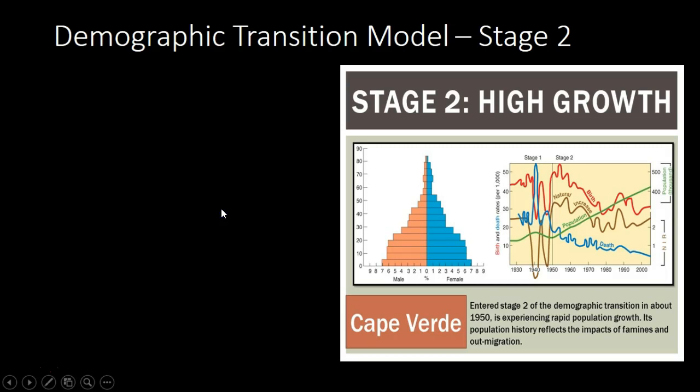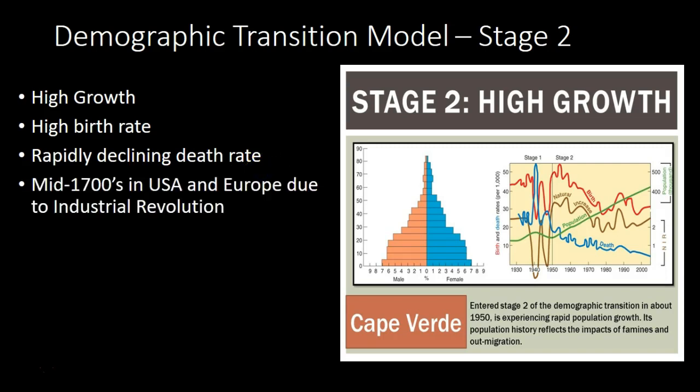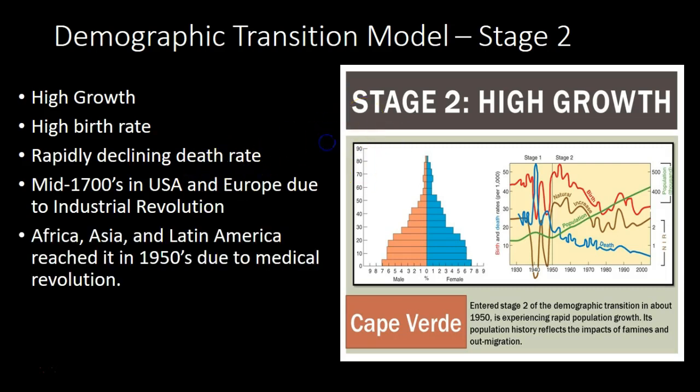Demographic transition model stage 2: high growth, high birth rate, rapidly declining death rate. So we're having a lot of babies being born, and they're not dying as quickly as before. People are growing to be older. In the mid-1700s in the U.S. and Europe, this occurred due to the Industrial Revolution, which allowed us to have greater inventions and ways of maintaining health.